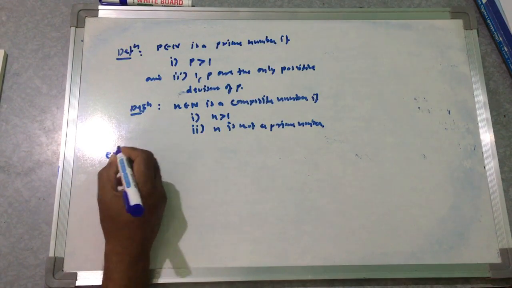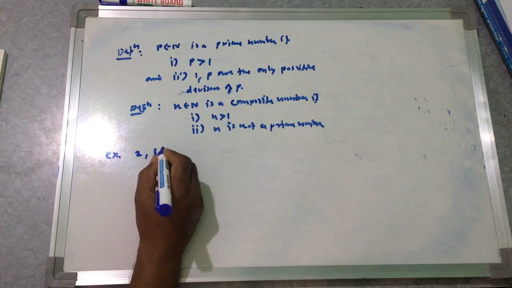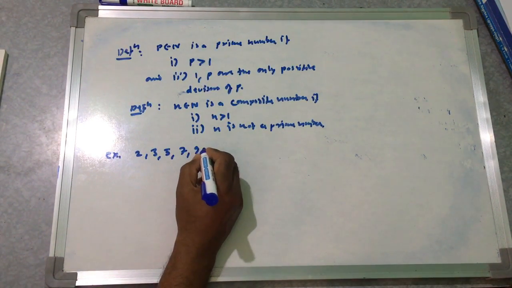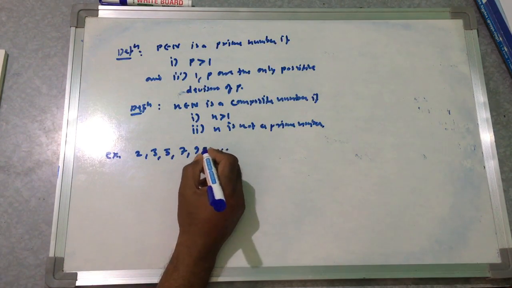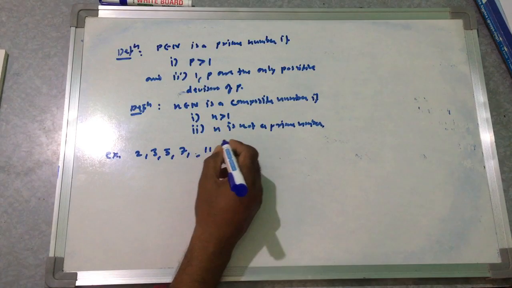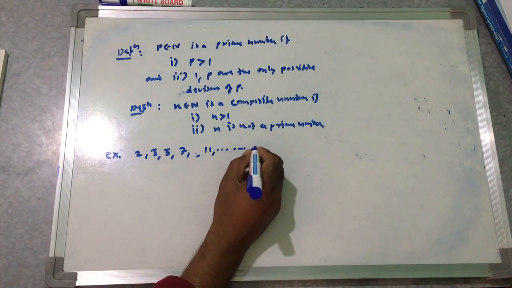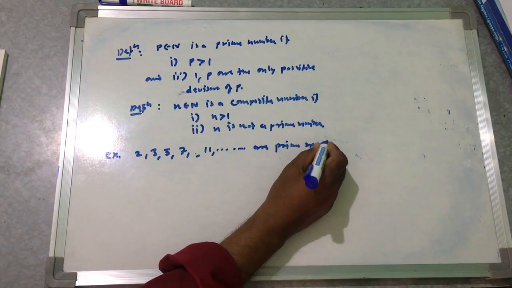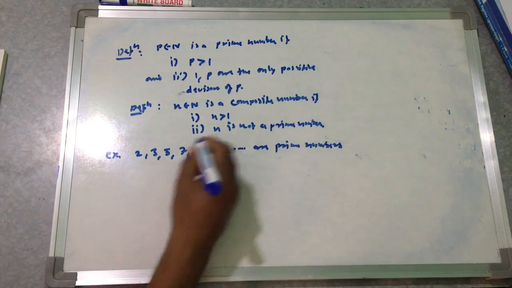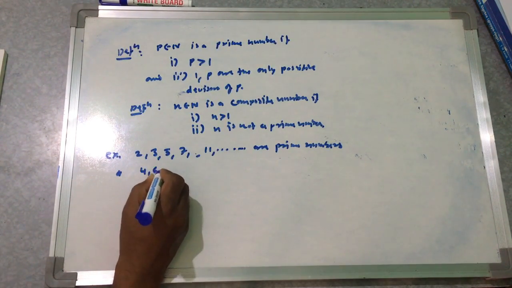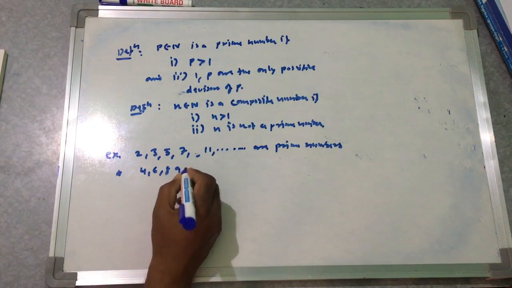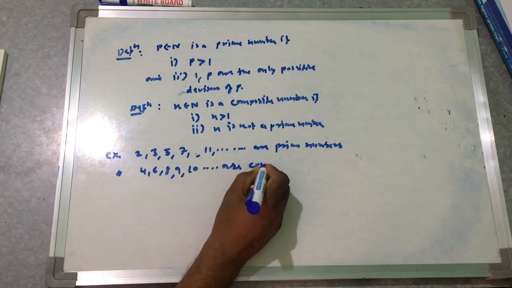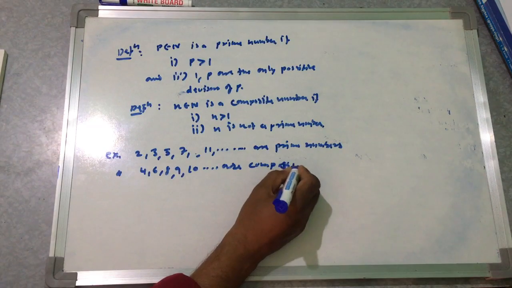For example, 2, 3, 5, 7, 11 are the prime numbers, and 4, 6, 8, 9, 10 are composite numbers.